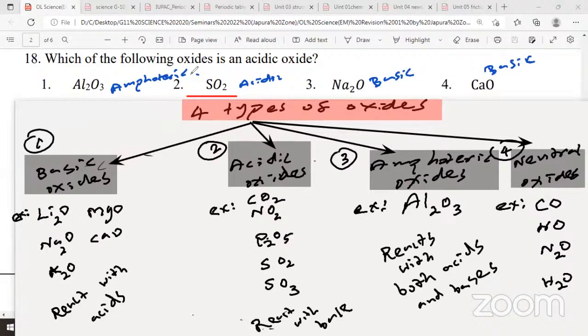Right. Is anyone still copying down? Please raise your hand, or shall I erase this? Done? Is anyone of you still copying down these 4 different types of oxides with examples? Or you can take a screenshot, or even you can get a recording.